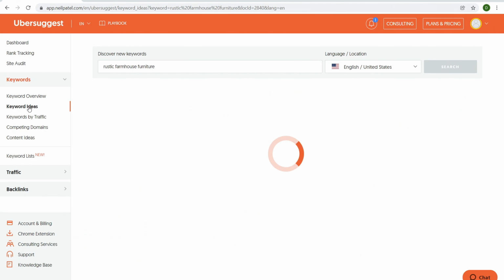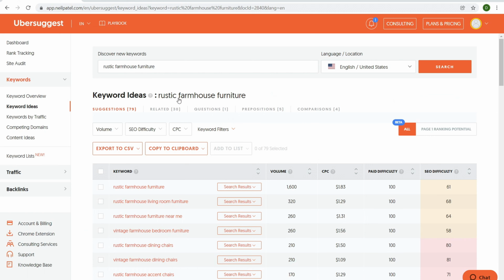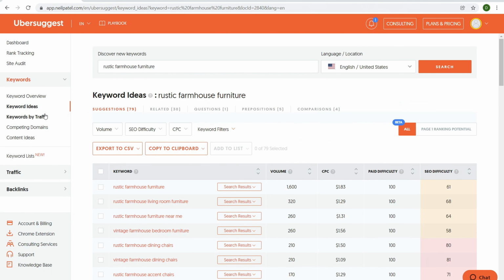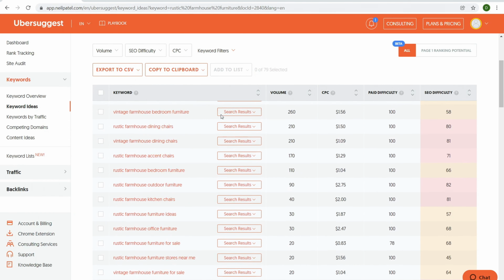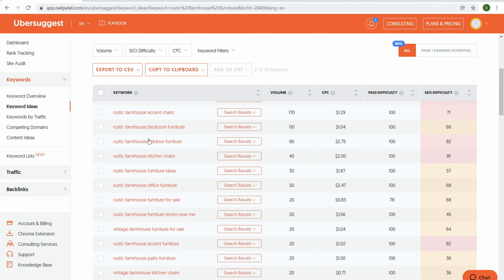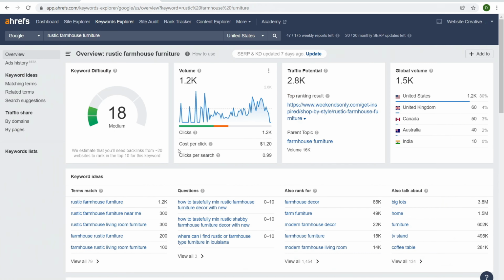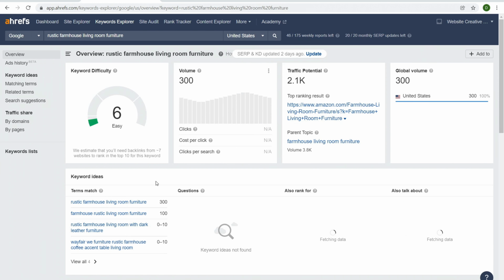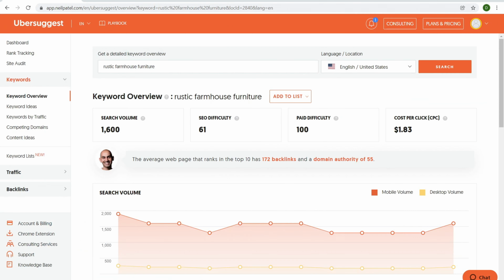Now with keywords, you have keyword ideas and it gives you related keywords. So it's similar to this right here, terms match, also rank 4, etc. But you have to just navigate to keyword ideas and you have a whole dedicated page. Then you can take a look at each one of these items individually and then plug them back in over here. So here, for example, it's rustic farmhouse furniture near me, rustic farmhouse living room furniture. I can just click and it opens up and it gives me additional questions, also ranks for terms match.